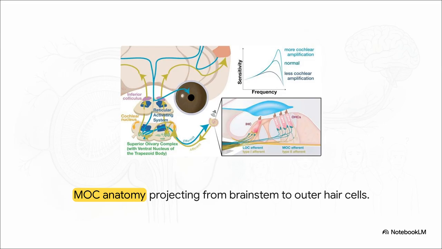Now, unlike afferent nerves that just send sound data up to the brain, this is a feedback loop. The brain is actually sending instructions back down to the ear. When these MOC neurons fire, they release acetylcholine that binds to alpha-9 and alpha-10 receptors on the outer hair cells and reduces their electromotility. So essentially, the brain has its own built-in volume dial it can turn down.